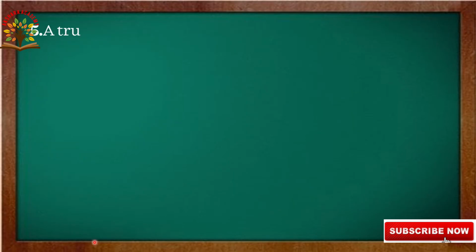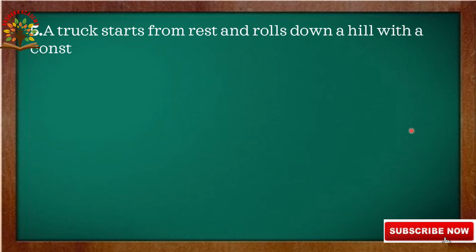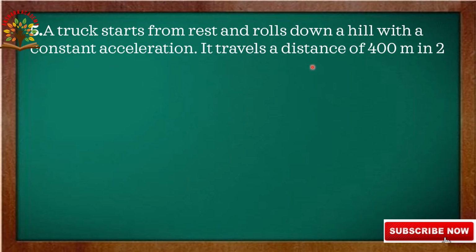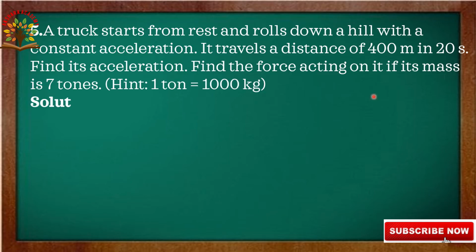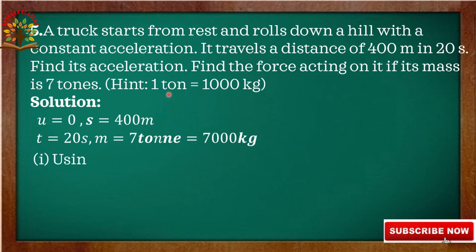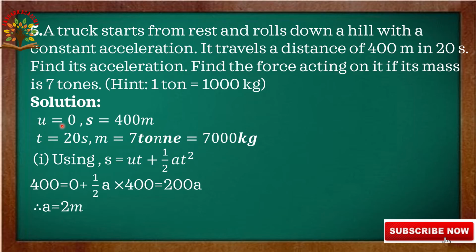Question number 5. A truck starts from rest and rolls down a hill with a constant acceleration. It travels a distance of 400 meters in 20 seconds. Find its acceleration. Find the force acting on it if its mass is 7 tons. Here in this question, the truck starts from rest, nothing but u is equal to 0.